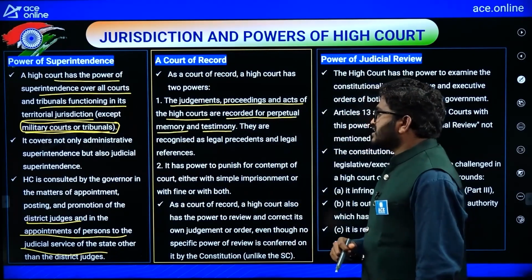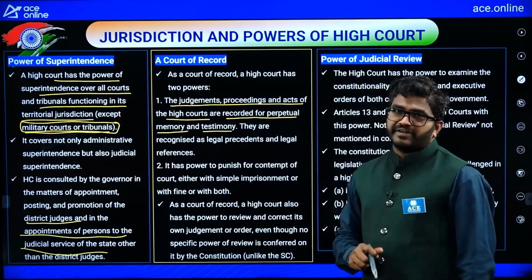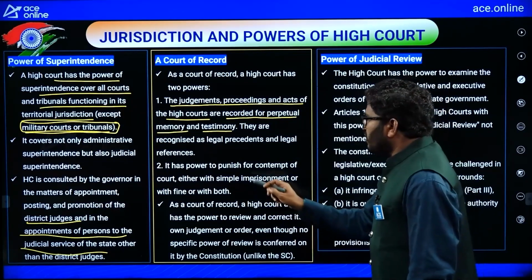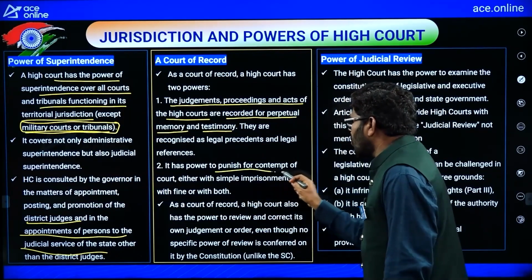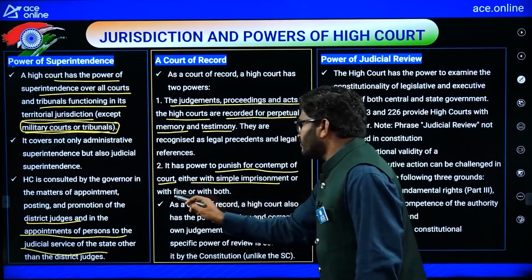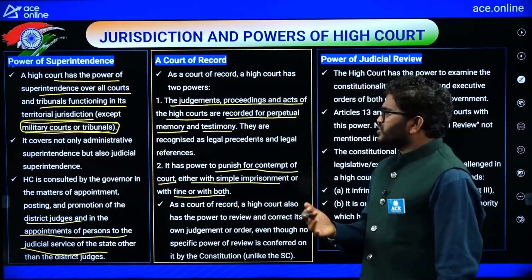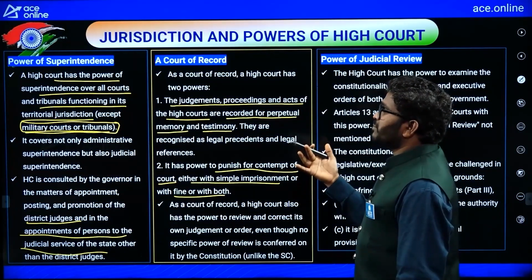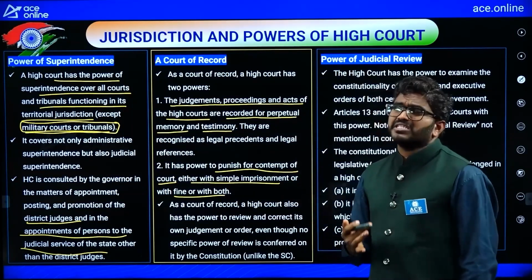They are recognized as legal precedents and legal references. It has the power to punish for contempt of court, either with simple imprisonment or with a fine, the same as the Supreme Court.